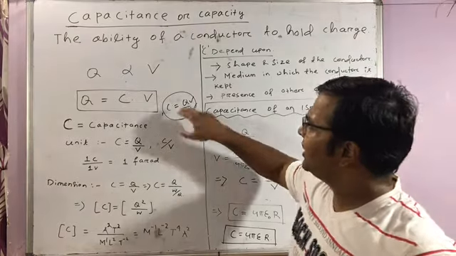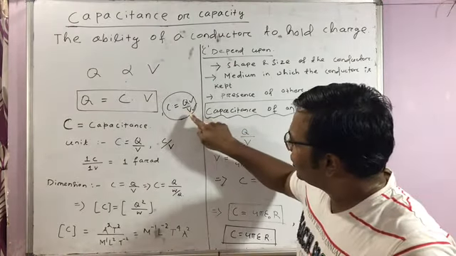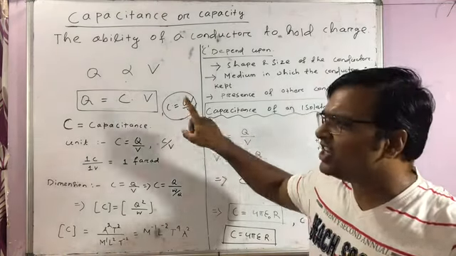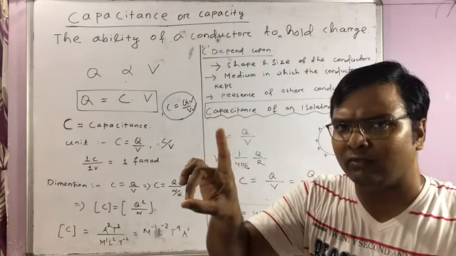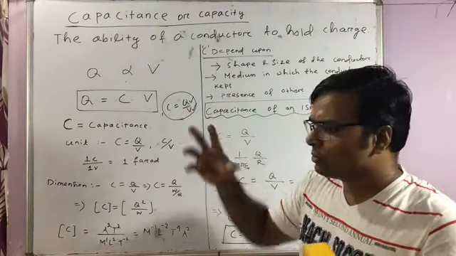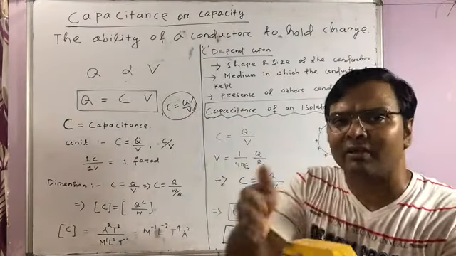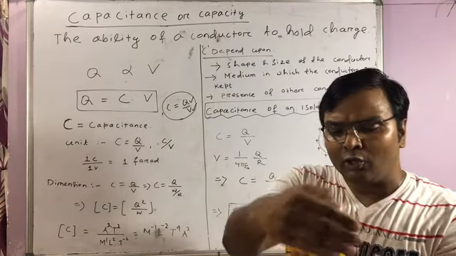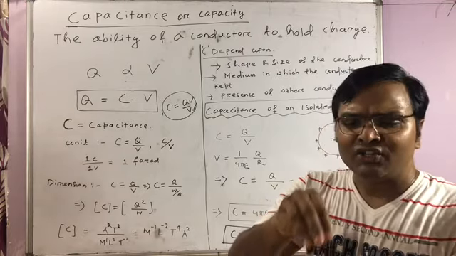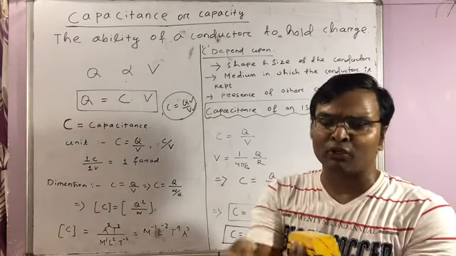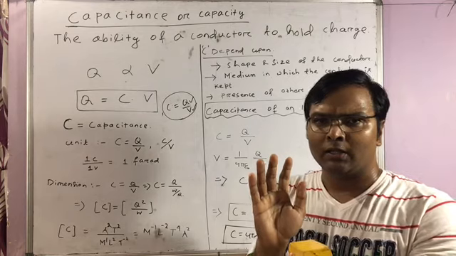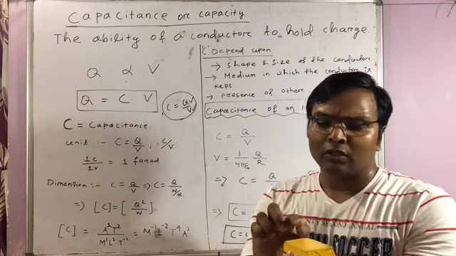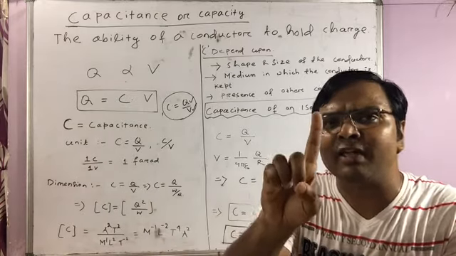So in terms of capacity, we can explain. Suppose you need to increase the potential by one unit. You are adding some charge, and it acquires some potential, let's say 10 volt. To define our capacitance, the potential should increase by a unit amount.